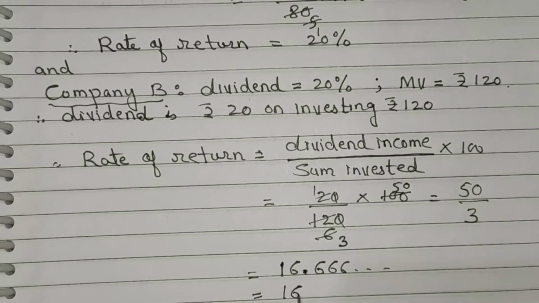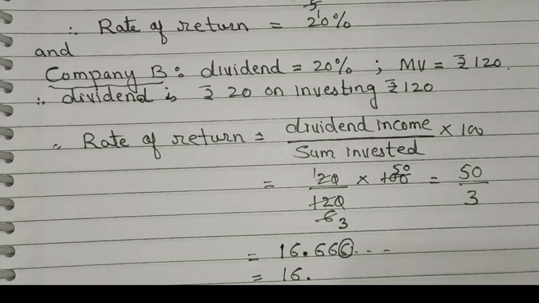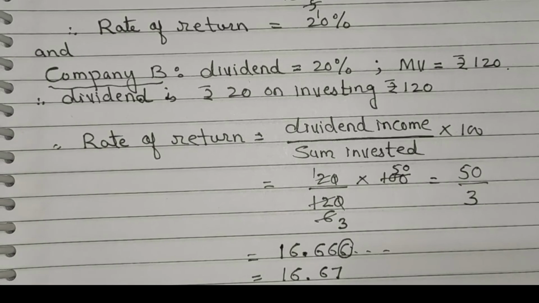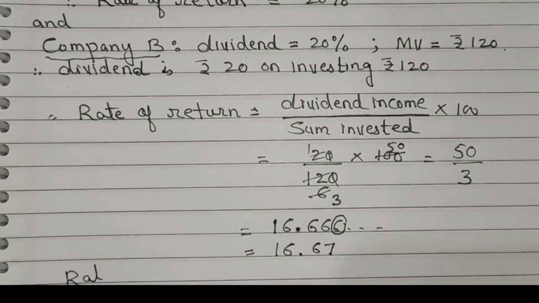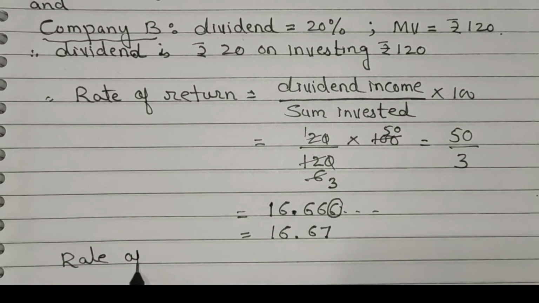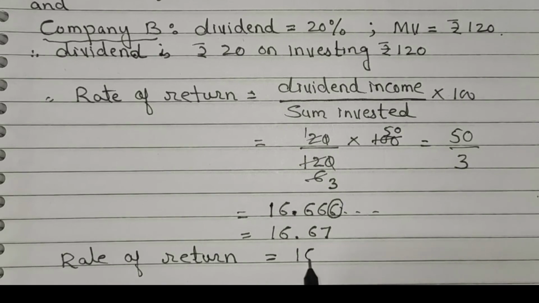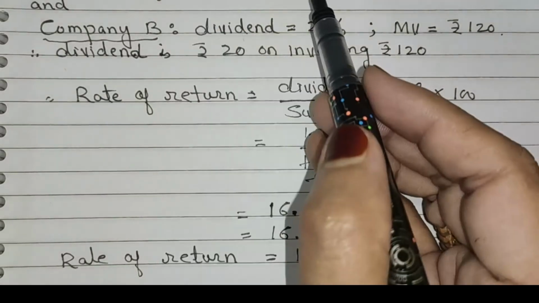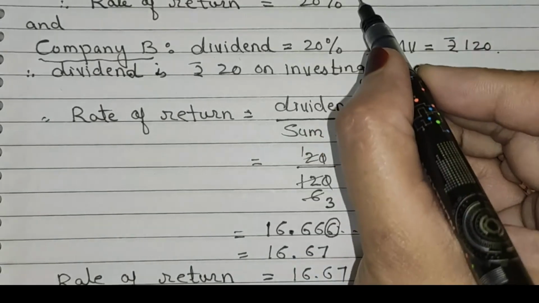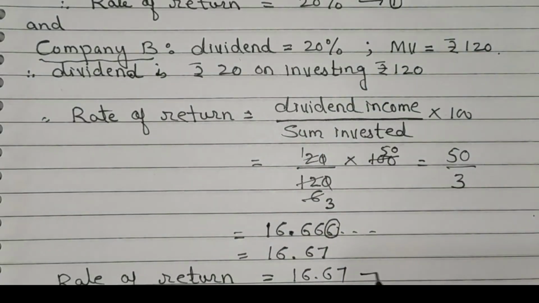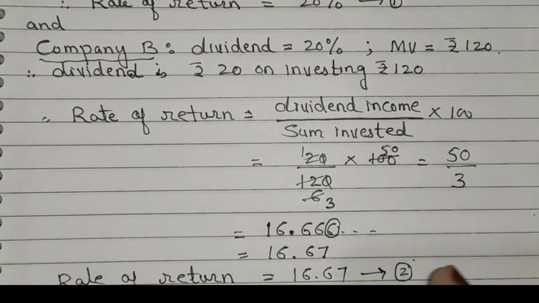Now look at here. Generally after decimal we can write 2 digits. Now look at the third one. Here it is greater than 5. Simply add 1 to the previous one. Therefore rounded figure is 16.67. It is rate of return. 16.67%. Now company A rate of return is 20%. Give it equation number 1, and here it is equation number 2.